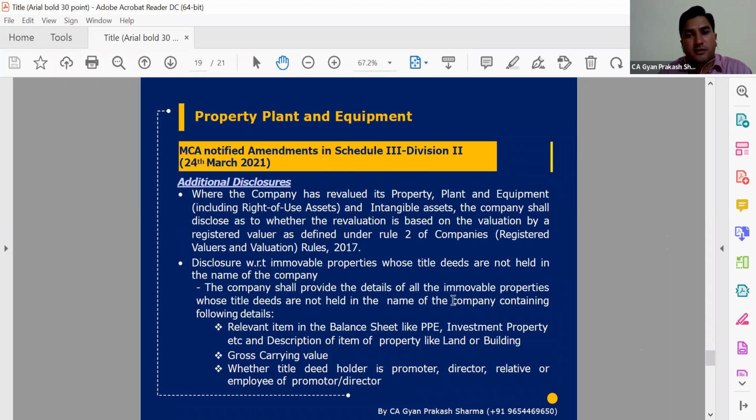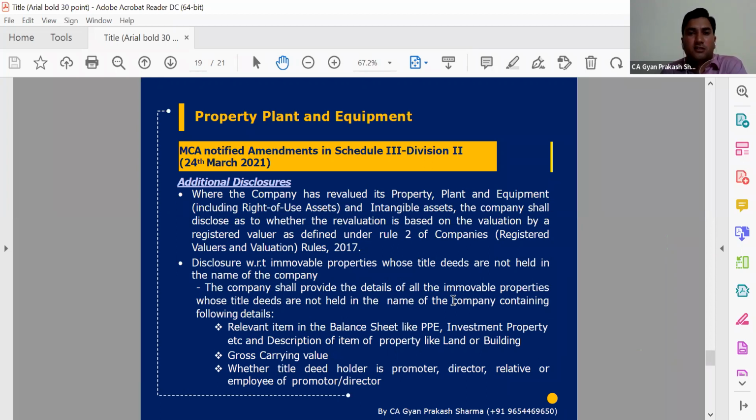And now the company has revalued its property, plant and equipment, including ROU. For ROU, I will say that no such specific revaluation is done in case of a right of use asset. But if there is any increment in rental which we are going to pay in future, or any increase in dismantling cost at the end, or any changes in the security deposit which we have given for a specific lease asset, so these types of changes happen.